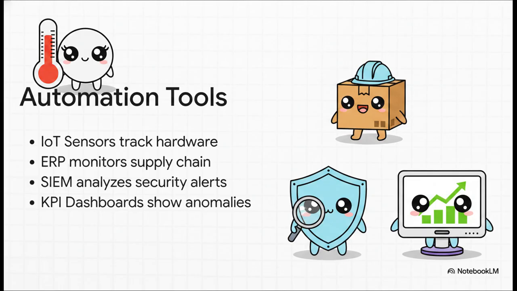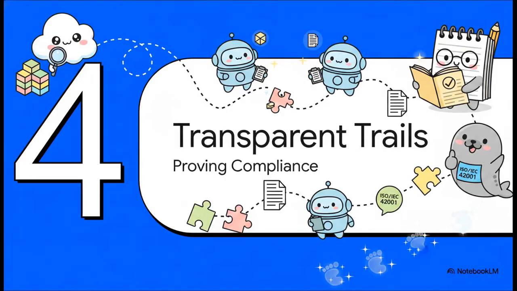You've got IoT sensors tracking real-time hardware status, like a machine's temperature, so it doesn't overheat. You've got ERP software monitoring the supply chain, inventory, and delivery times. For security, SIEM systems provide real-time analysis of security alerts. And tying the whole shebang together, KPI dashboards give you a visual representation of anomalies and trends so you can grasp the situation instantly.